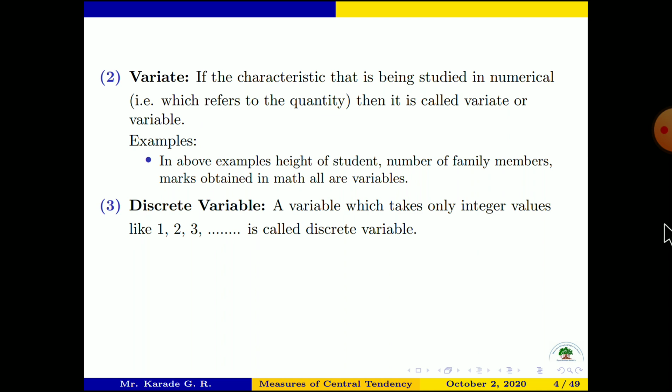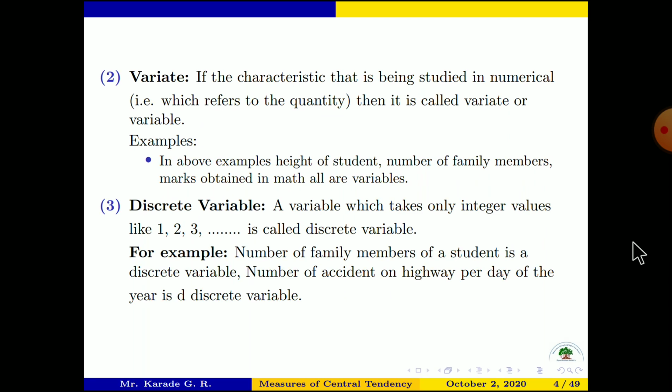We will learn about discrete variables only. Now, here are examples of discrete variables. First example: the number of family members of a student is a discrete variable. The number of accidents on highway per day of the year is a discrete variable. So see here, one more example is given.